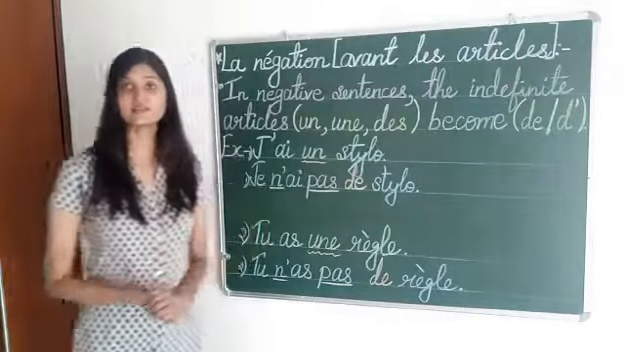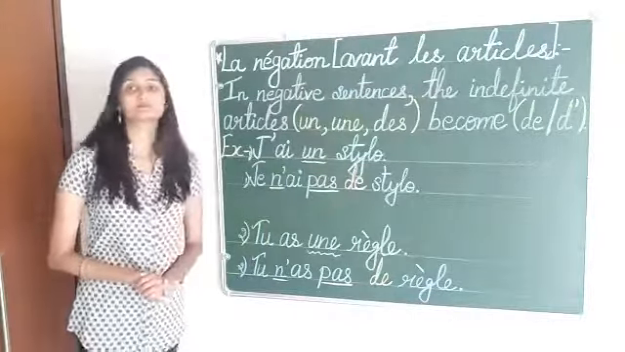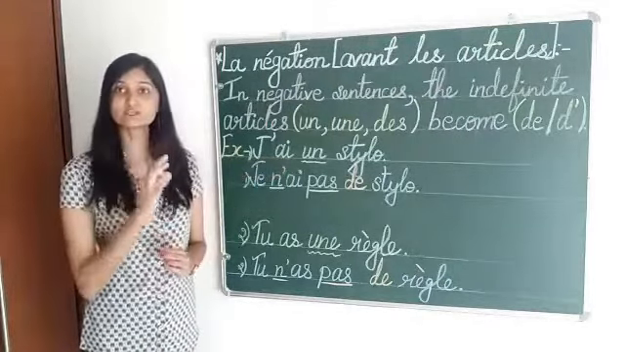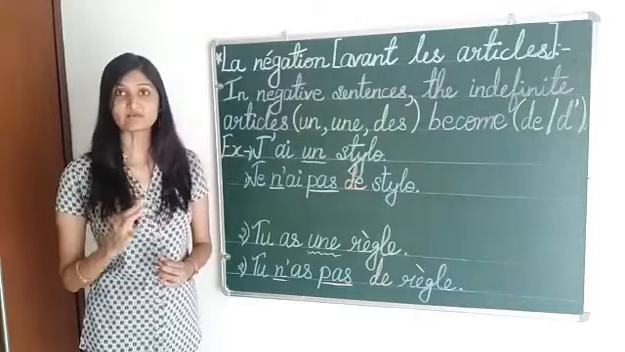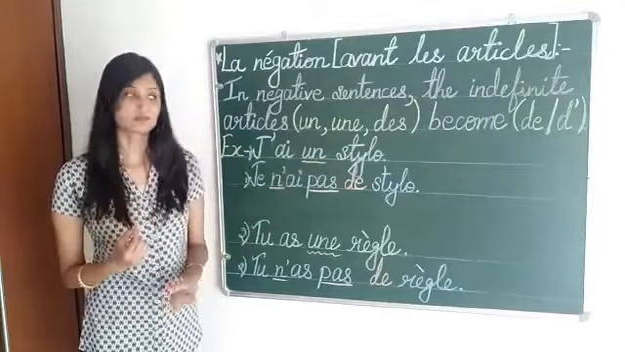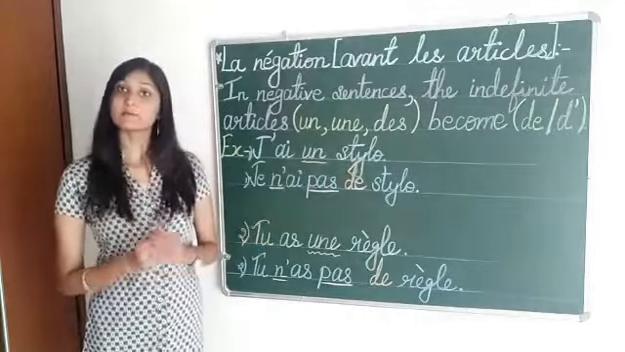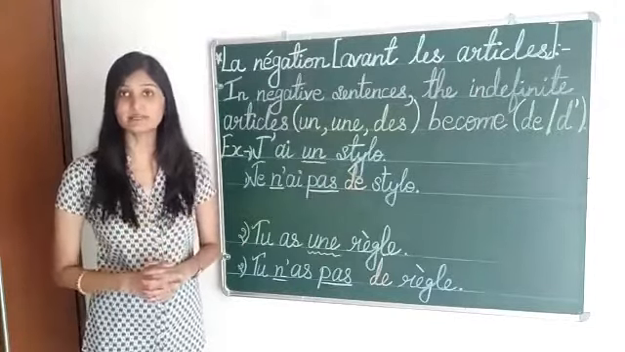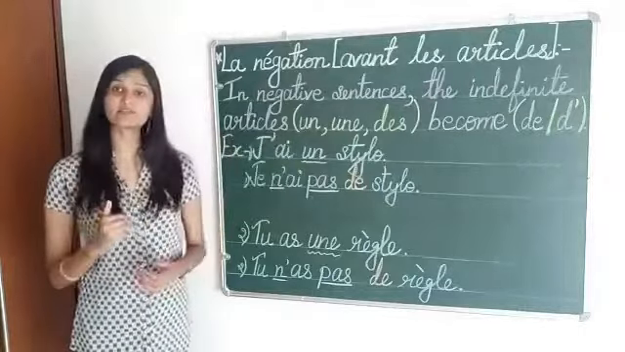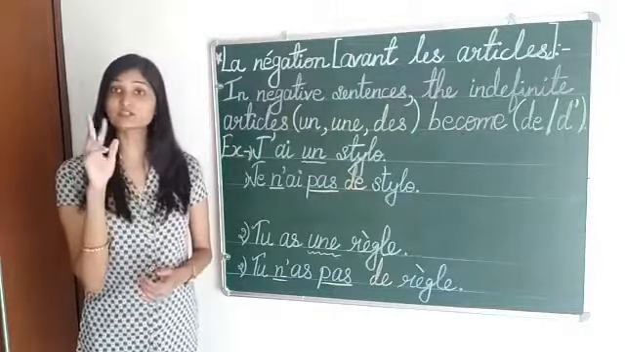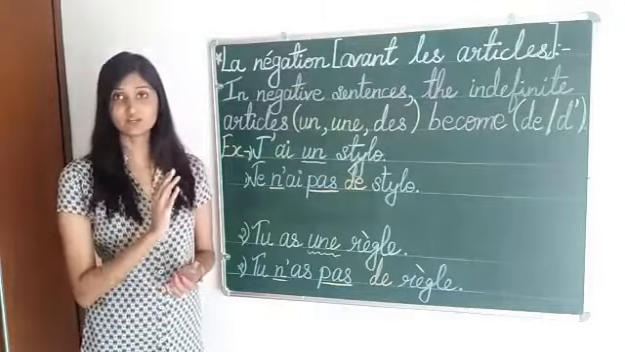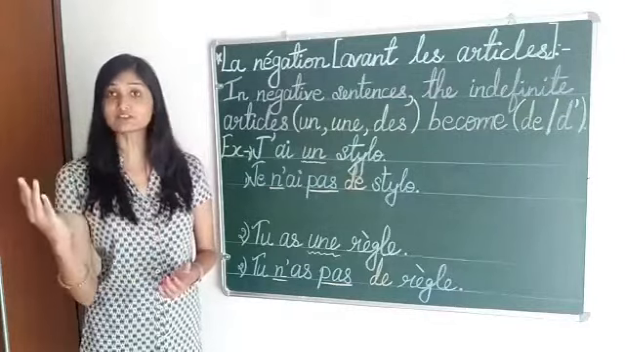Okay, so now let's see a few examples. First one, j'ai. This is verb avoir. J'ai means I have. Un means a. Stylo means pen. I have a pen. Now, if we want to write this sentence in a negative form, we are going to use two words, the first word before the verb and the second word after the verb.